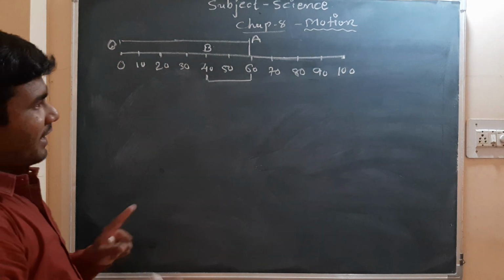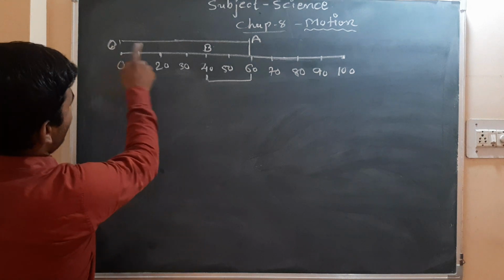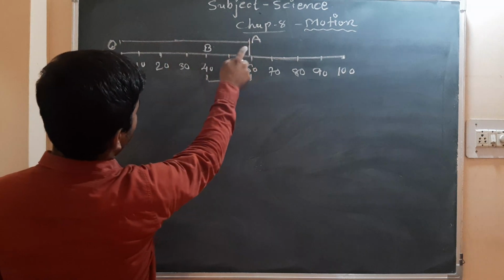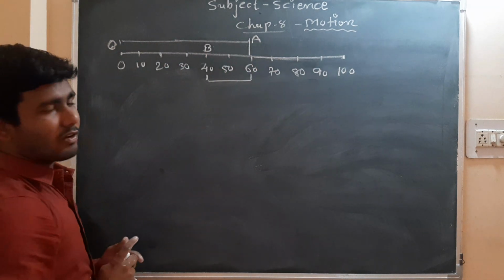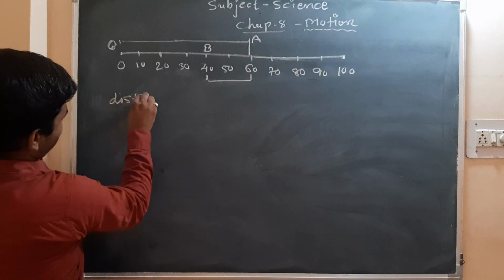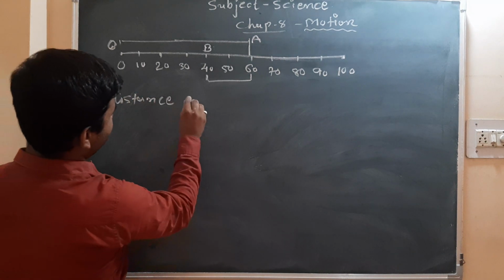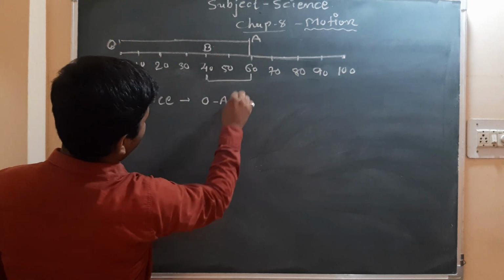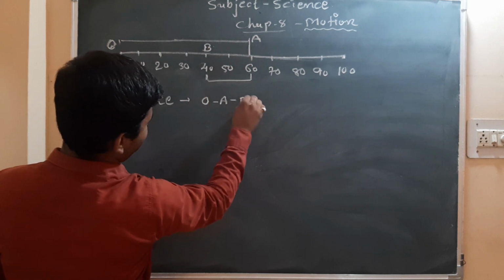In this case, we have to find out the distance between O and B, meaning the object has traveled from O to A and A to B, and we also have to find out the displacement. So let's do the distance of path O to A and A to B.